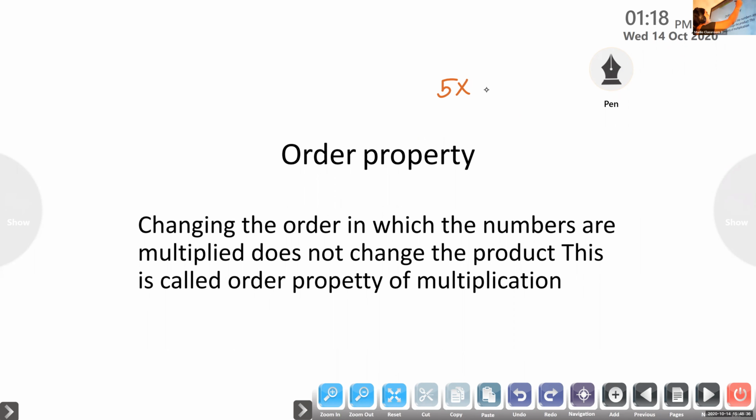5 2's are. Who knows the answer? 5 2's are. Nobody knows. Bhumi, do you know? 5 2's are. No. Okay, wait. 5 2's are 7. No, dear, it's not adding, multiplication. 5 2's are.